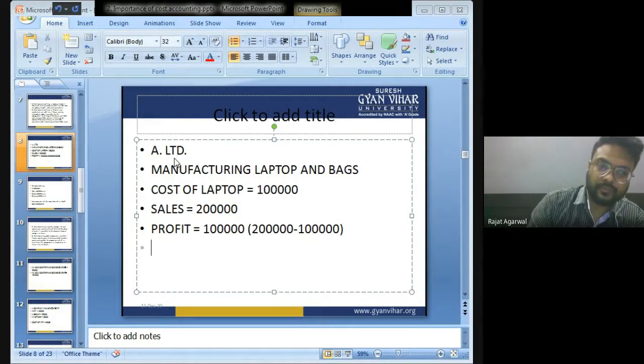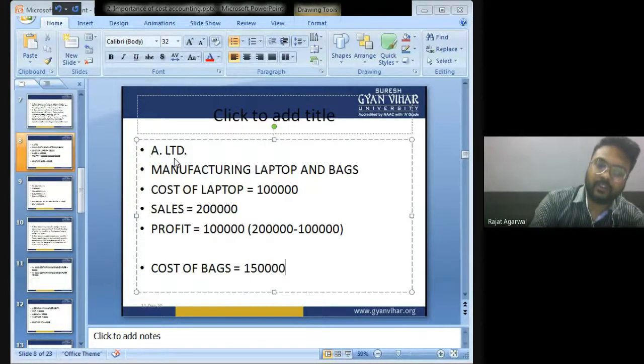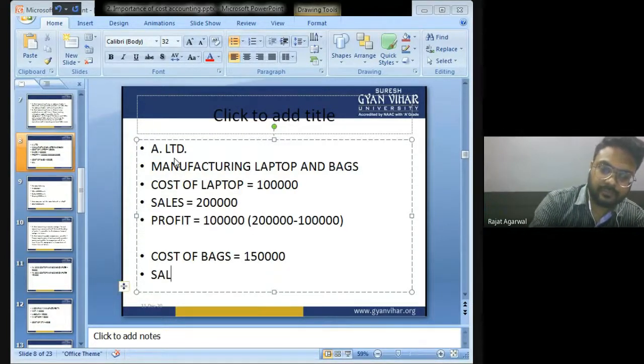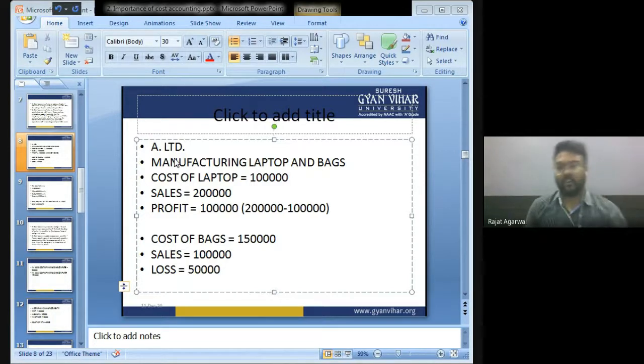Now, cost of bags. Cost of bags is 1,50,000. Sales is 1 lakh. So there is a loss of 50,000. But what is the total profit or loss of A Limited?